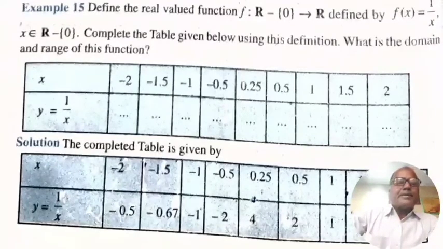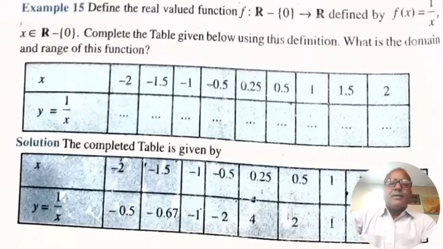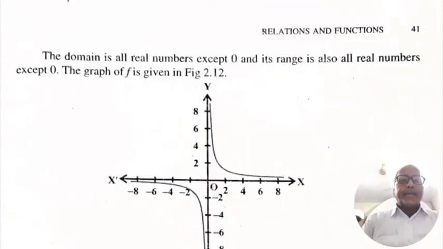We can complete the table just by putting the values of x in f(x), and its graph is given in figure 2.12. The domain is all real numbers except 0 and its range is also all real numbers except 0. The graph of f is given in figure 2.12.